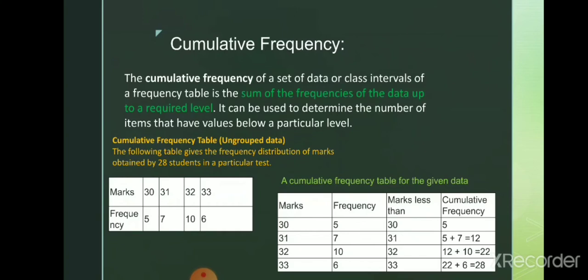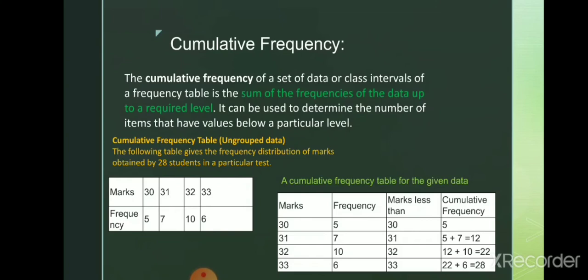Whatever the sum is before that particular class value, that sum is nothing but the cumulative frequency. We'll illustrate it with an example. It can be used to determine the number of data items that have values below a particular level. A cumulative frequency table is given here.